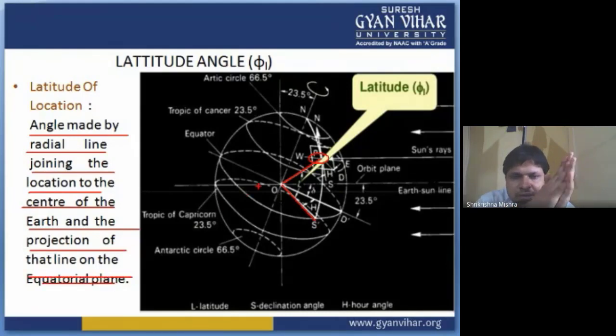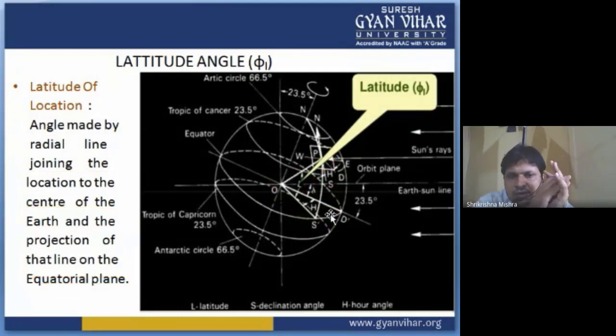So this line is the projection. It is the projection of this particular line in the equatorial plane, and the angle between them is the latitude angle. It is denoted by phi.